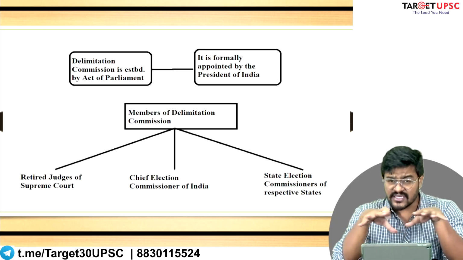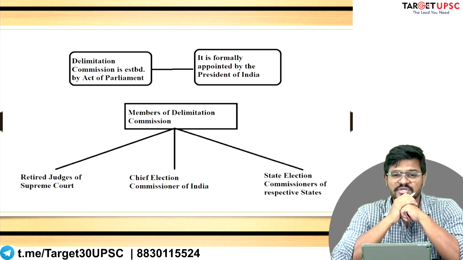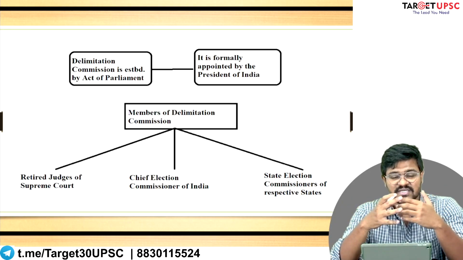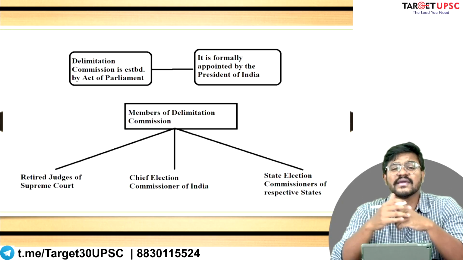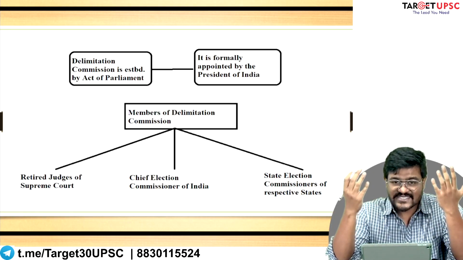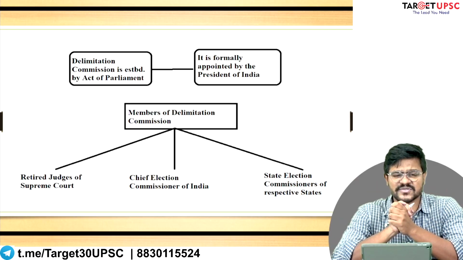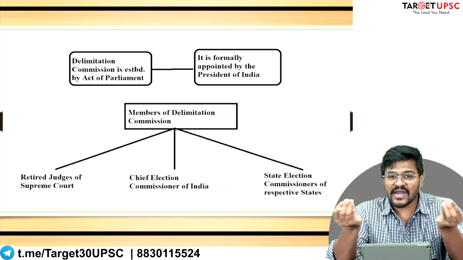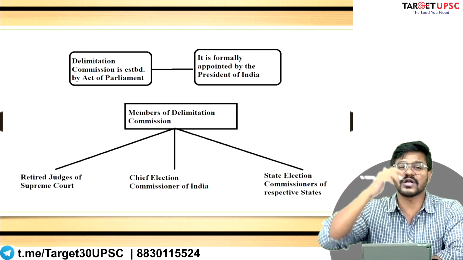And these are the three members of the Delimitation Commission of India. Who is the chairperson amongst them? This is a three-member committee, and normally any institution established by the constitution or by parliament tends to have a hierarchy where some are members and there is at least one chairperson.